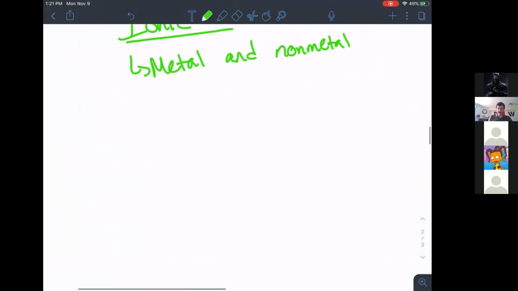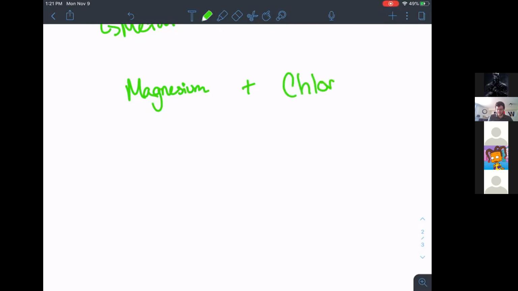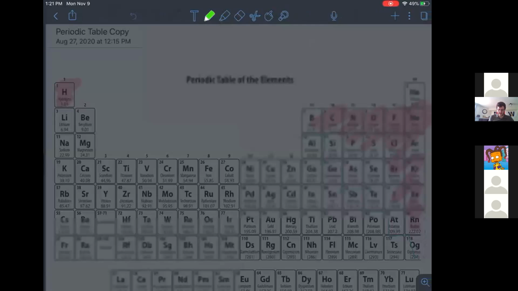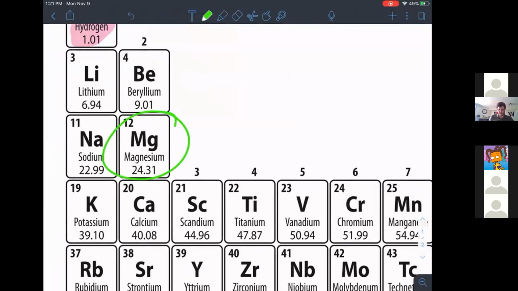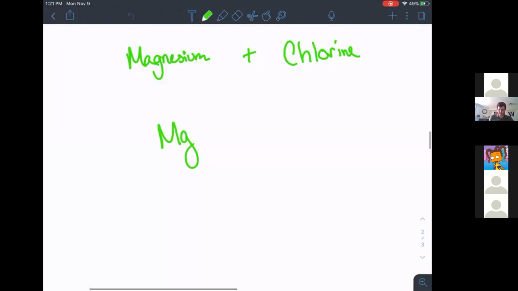So let's say we have, let's go with magnesium and chlorine. So magnesium, do you know how many valence electrons magnesium has? No, not off the top of my head. Right. So we look at our periodic table. Magnesium is over here. 2. 2, good. So we're going to put 2 valence electrons on magnesium.